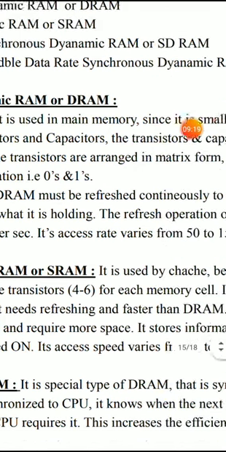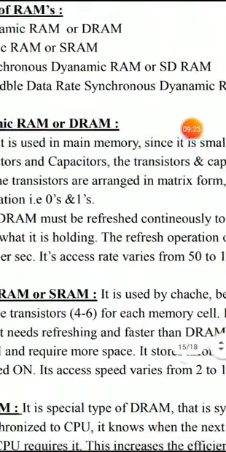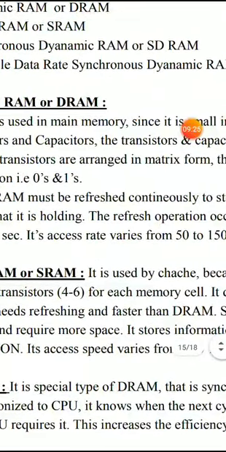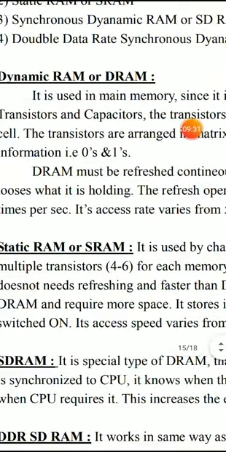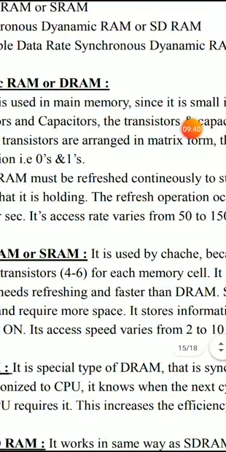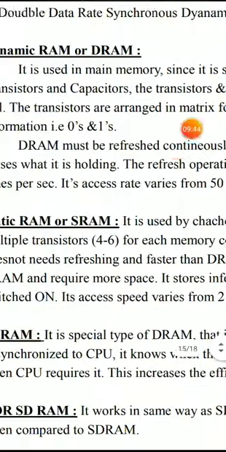It should be refreshed continuously to store the information, otherwise it loses whatever it is holding. The refreshing operation is done automatically by the system, and it allows the processor to access the information stored in it at the rate of 50 to 150 nanoseconds.